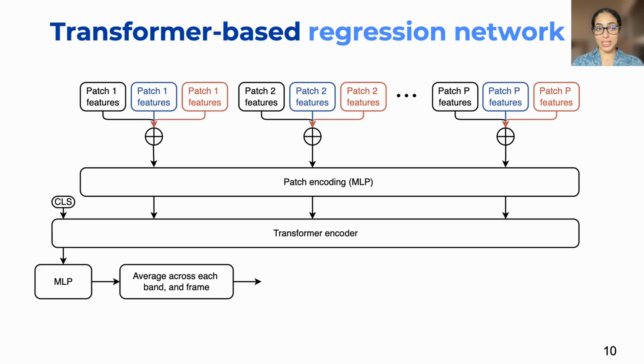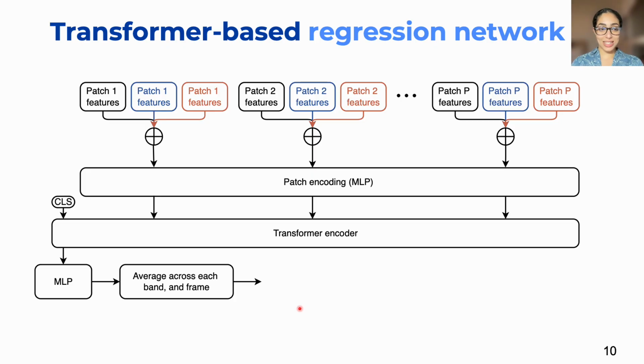So here we are applying a very simple architecture. We're going to have the features for all patches inputted to our transformer encoder. Like in any traditional transformer architecture, we first have a patch encoding. Here we're going to use a simple linear layer because our features already have meaningful information in meaningful units. Then the encoded patches are inputted, together with the CLS token, which is a learnable token, to the transformer encoder. The results from that are inputted to an MLP, and the score that we get, which is for each band at each frame, is averaged across all of them to get a quality score for the video.